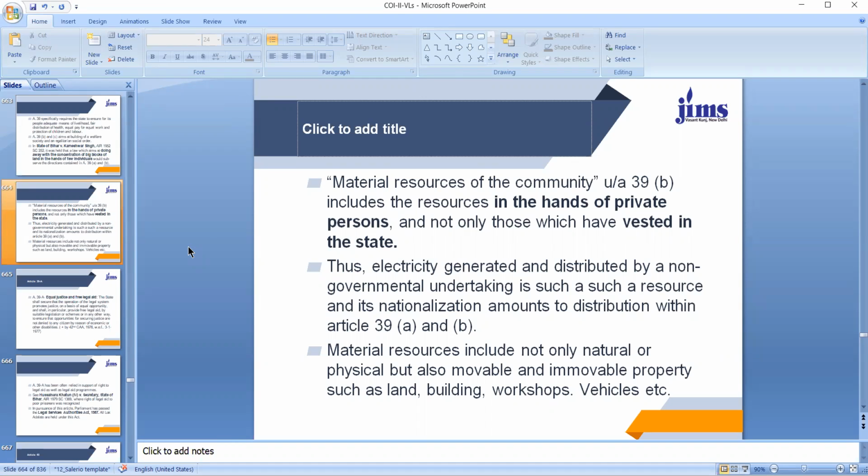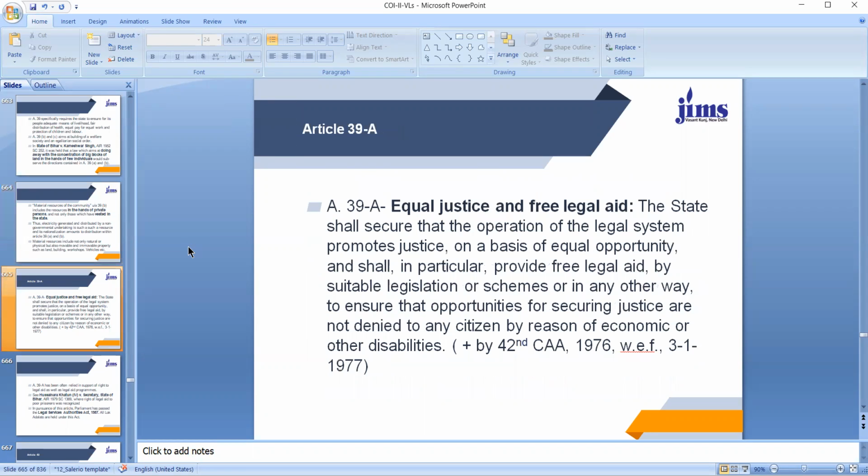So this amounts to implementation of the directive principle under Article 39A and B. And dear students, this phrase material resources includes not only natural or physical, but also movable and immovable properties such as land, buildings, workshops, vehicles, etc. They should be equally distributed according to directive principles of state policy.